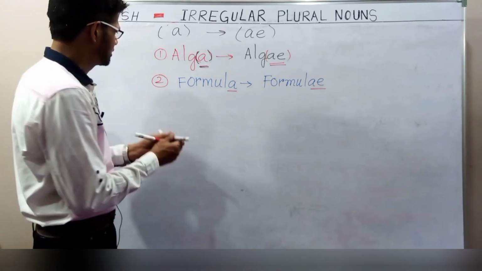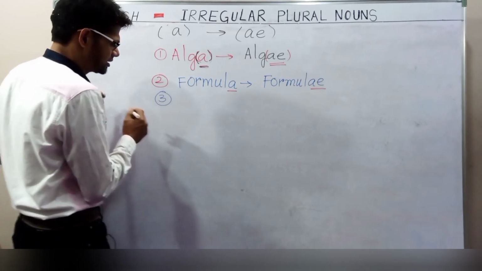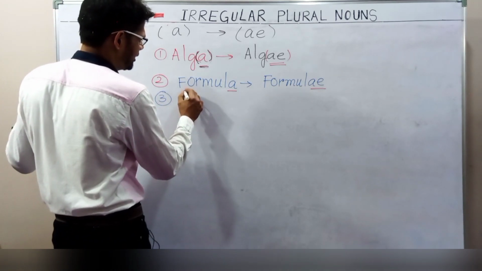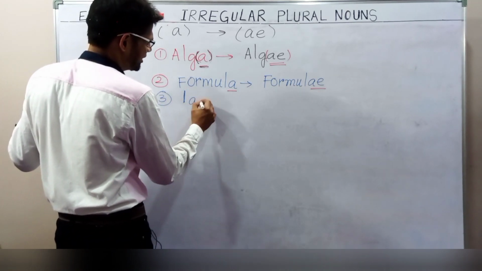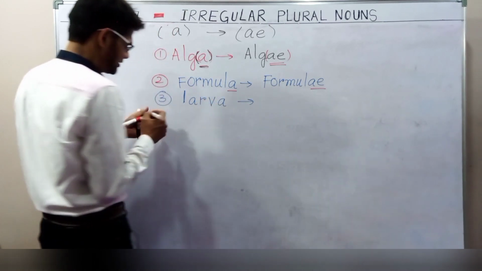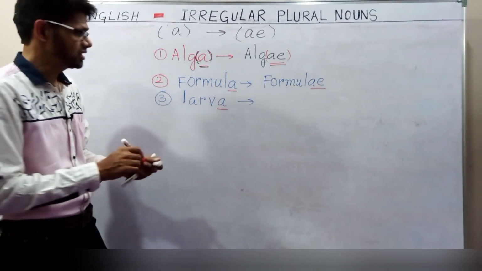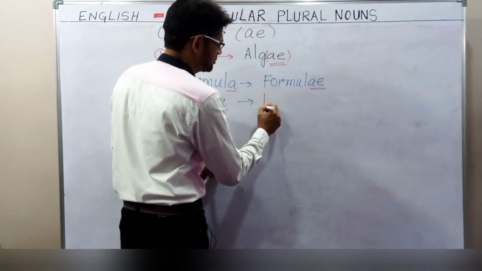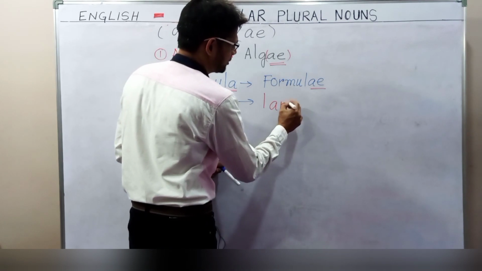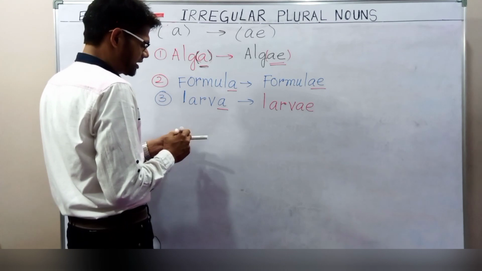One more example: larva. Again you can notice that the last letter is A. It is very simple to make it plural.